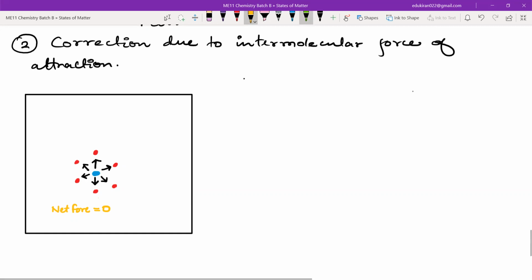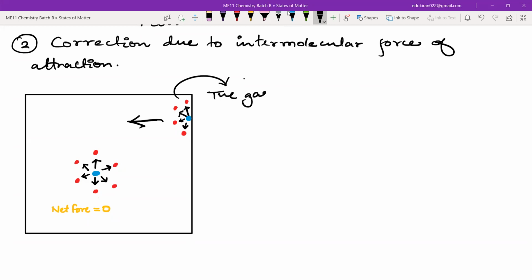But let us look at what happens to this type of molecule if it is striking the wall. Just listen. Now, if this is striking the wall, the gas molecules will be present in these directions here, and they will be pulling the gas molecule like this. Do you think this is getting cancelled out or is it getting pulled away from the wall? The gas molecule is getting pulled away from the wall, yes or no? Yes, sir.